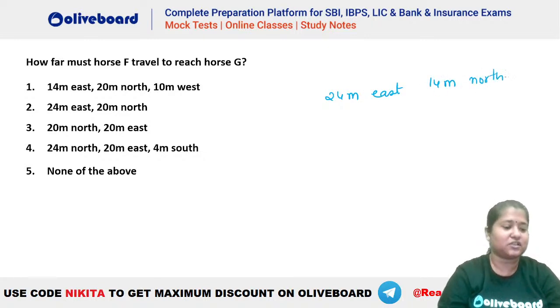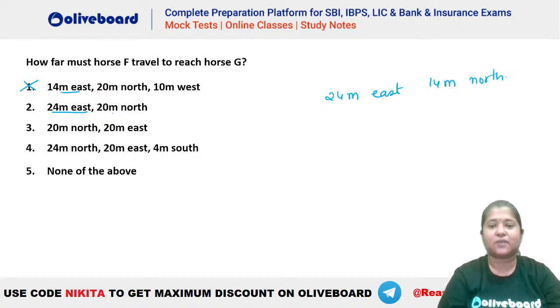Is something matching this? Let's see. 14 meters east and 10 meters east. Do we have? No. So this is not there. 24 meters east is fine. 20 meters north. No. This is also not there. 20 meters north and 20 meters east. No. 24 meters north, 20 meters east and 4 meters south. No. So the answer has to be none of the above.